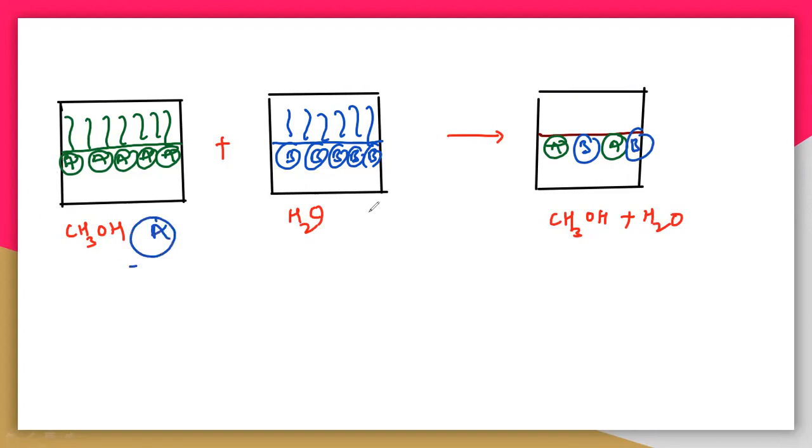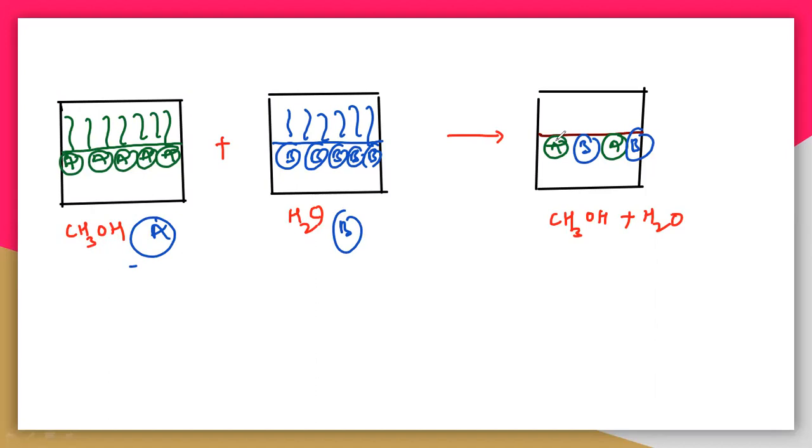A indicates methanol and B indicates the water molecule. Here only methanol is on the surface, here only water, but here both are present, because both are completely miscible liquids. Both methanol and water are volatile substances, so they can easily produce their vapors.